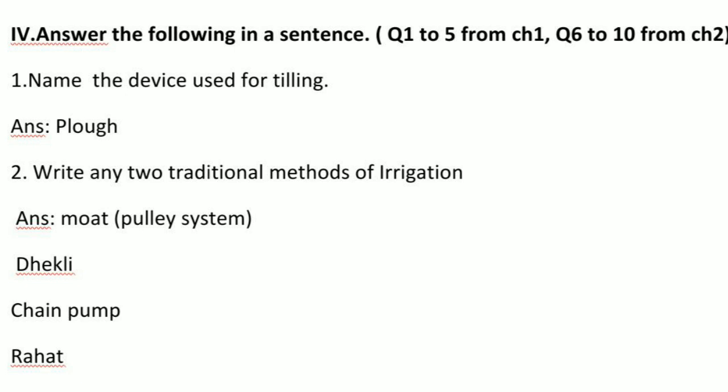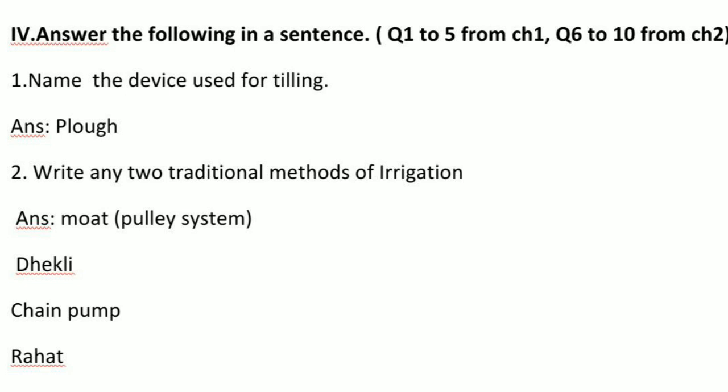Name the device used for tilling. Tilling is nothing but plowing. Turning and loosening the soil is called tilling or plowing. It is done by a device called a plow. A plow is a device used for tilling or plowing. You should understand that tilling and plowing have the same meaning. There are 2 words for that process.